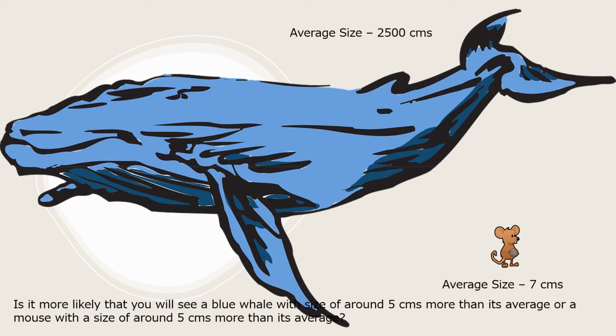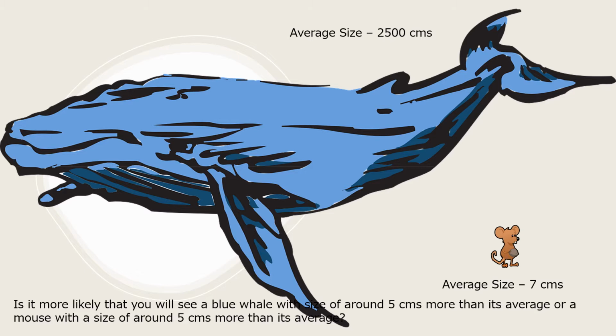Let's look at a real-world example of how mean characterizes a population. If we look at the length of animals, blue whales are generally around 25 meters in length, that is 2500 centimeters. Mice, on the other hand, are around 7 centimeters in length. It is worth asking whether it is more likely that you will see a blue whale with a size of around 5 centimeters more than its average, or a mouse with a size of around 5 centimeters more than its average.